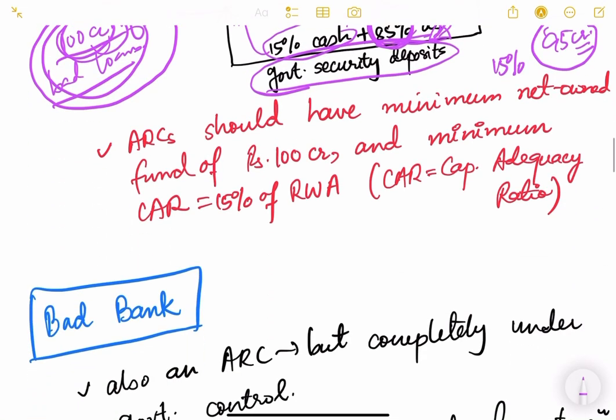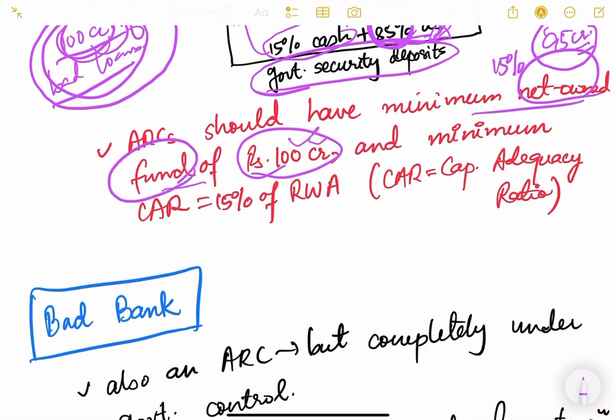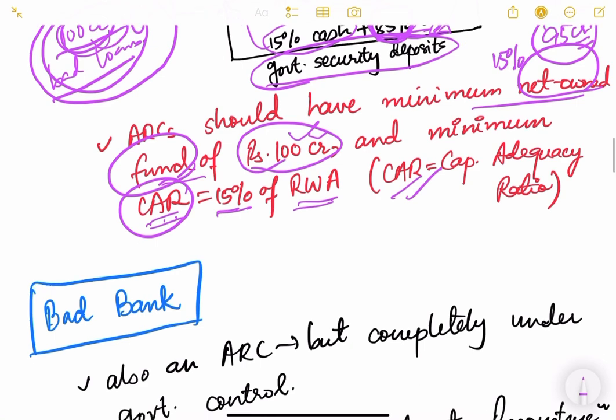Now, an ARC should have a minimum net owned fund of 100 crore rupees. This is a regulation of RBI: in order to set up an ARC, you should have a minimum net owned capital of 100 crore and a minimum CAR, that is, the capital adequacy ratio, of 15% of risk weighted assets. CAR we already know what it is, right? So this is just the regulation about the ARCs.